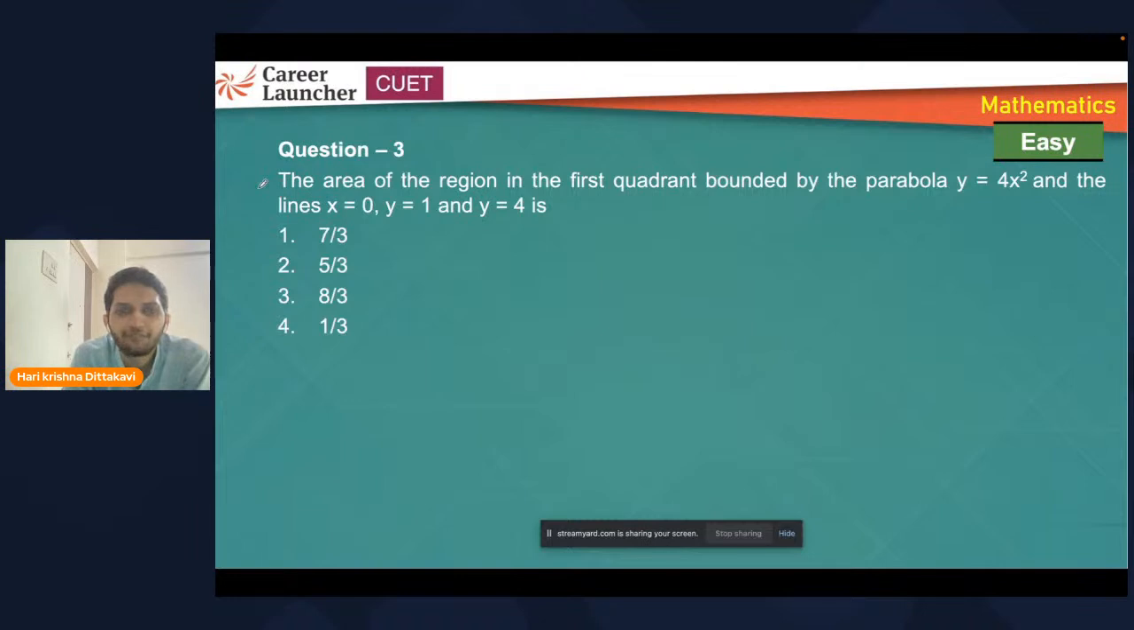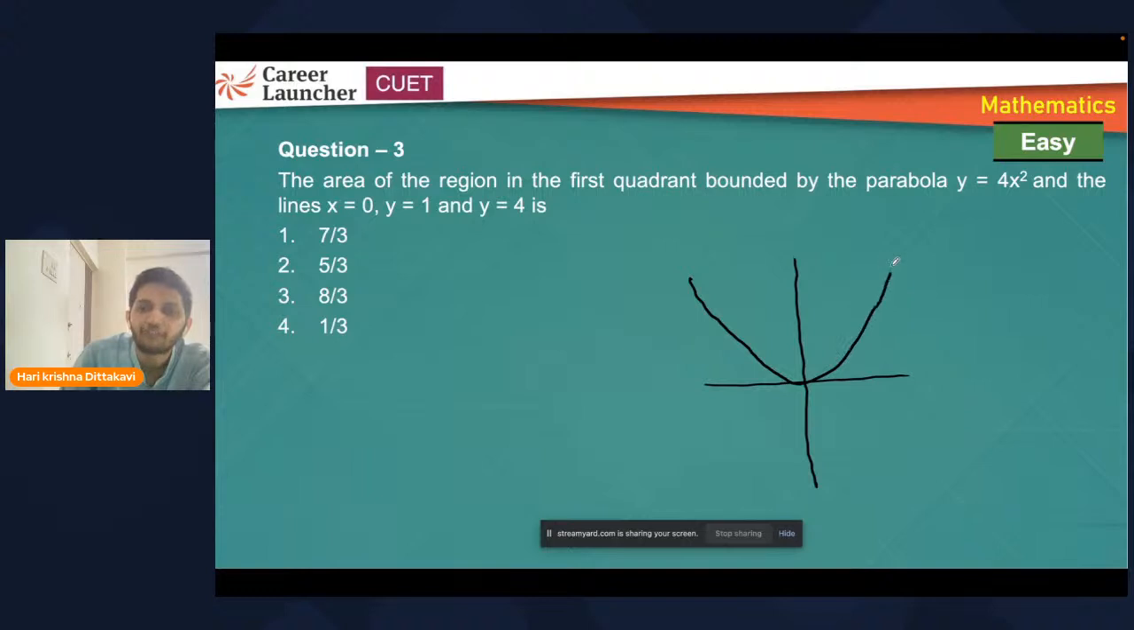Now, look at the next one. Area of the region in the first quadrant bounded by the parabola y is equal to 4x square. Have a basic idea about parabolas. y is equal to x square will be an upward parabola. So this is how the parabola will look. Always draw a rough figure to find the area of a region. It will give you an idea what exactly area we need.